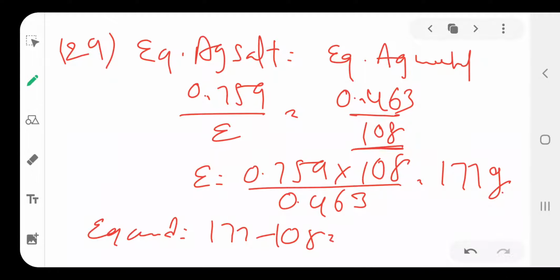From this silver salt we have to find the acid equivalent weight. Acid means salt minus the silver metal weight, 177 minus 108, then you get 69. Since it is a monobasic acid it contains one hydrogen, so plus 1, total 70 is the equivalent weight of the acid. So the option is 70.